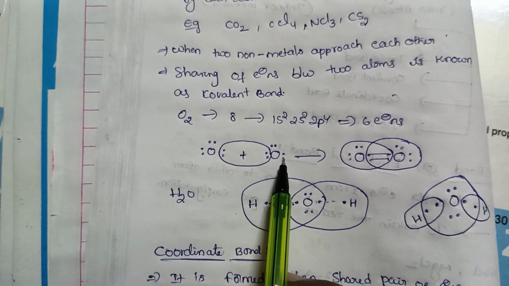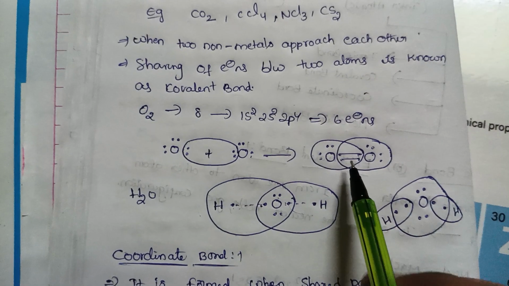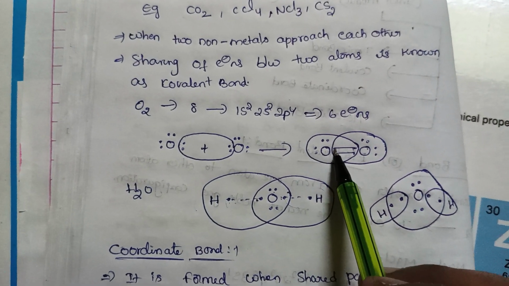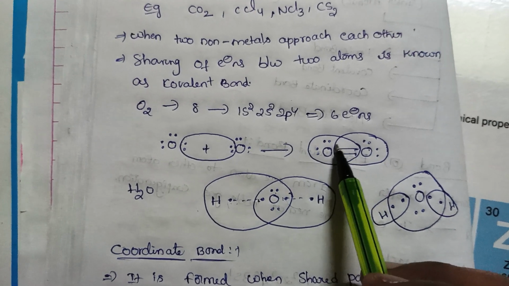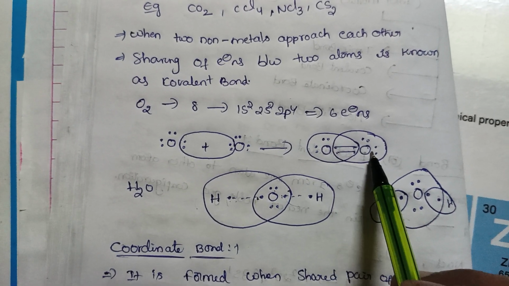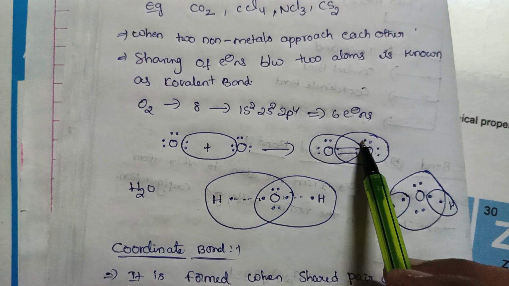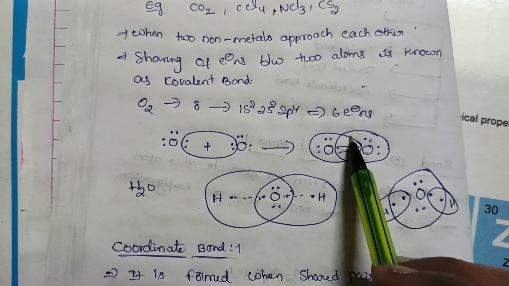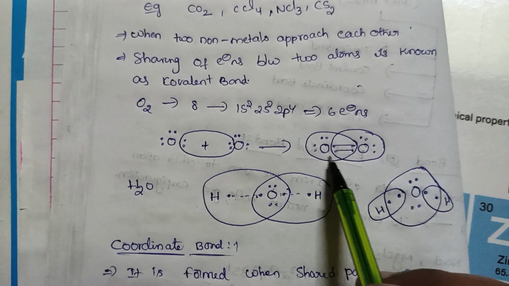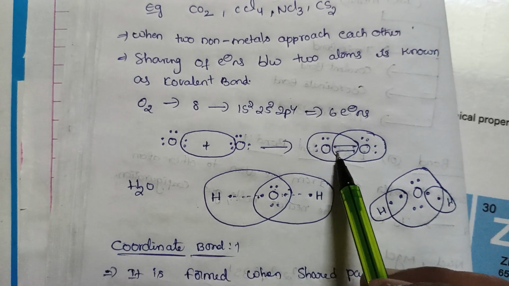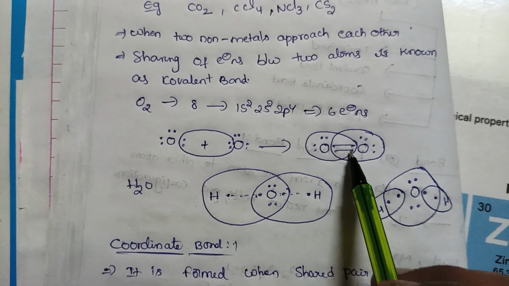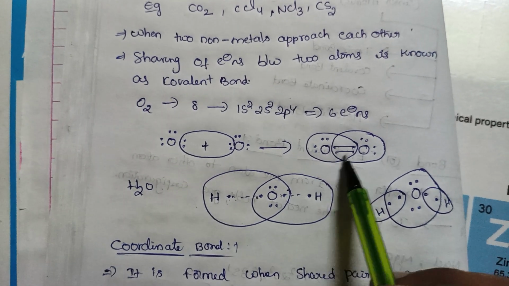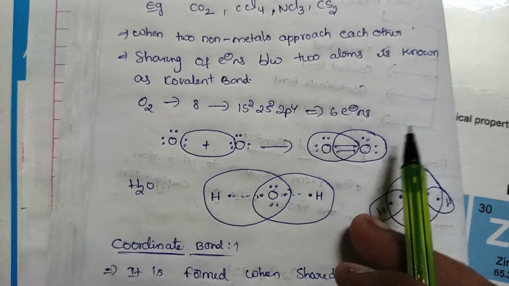Each other oxygen atom, if sharing of electrons, if these electrons are attracted towards this oxygen, it gains a noble gas configuration. These electrons are attracted towards this oxygen, it gains noble gas configuration. Both get sharing of electrons by covalent bond. It is called a covalent bond. Okay.